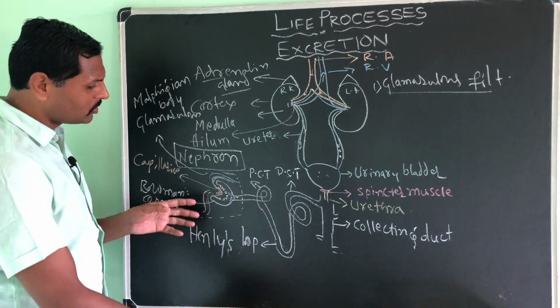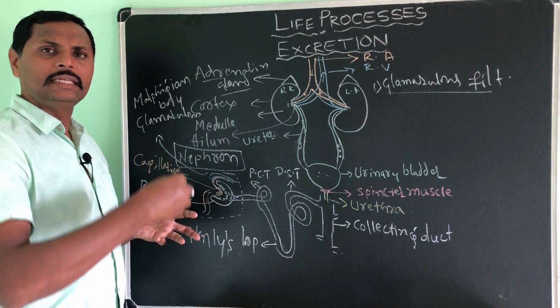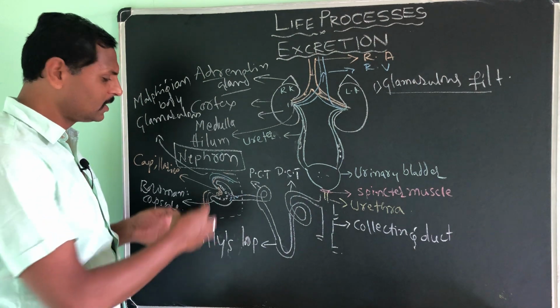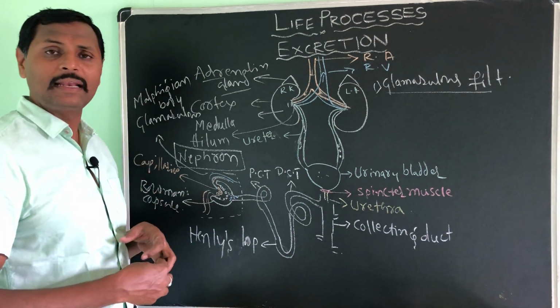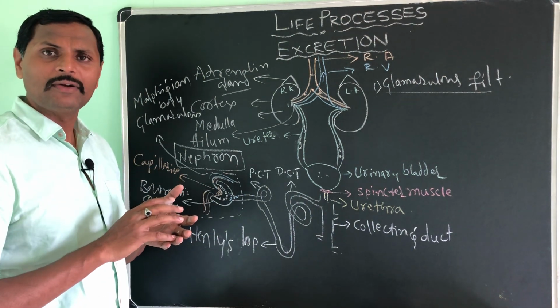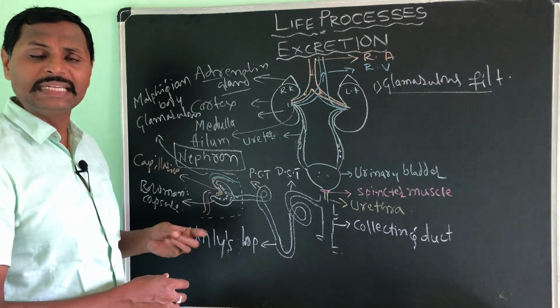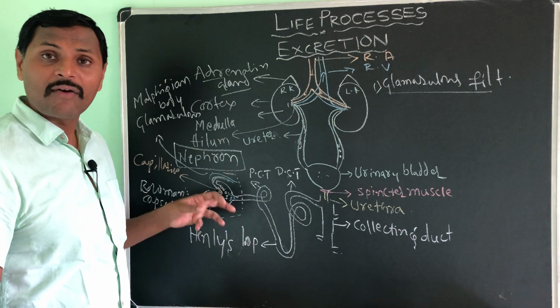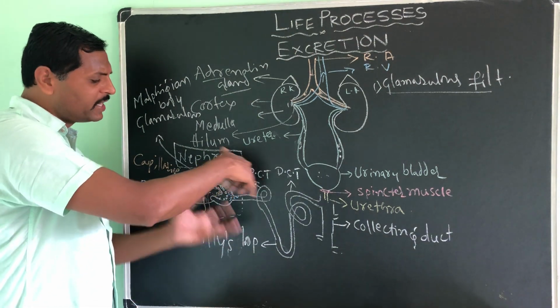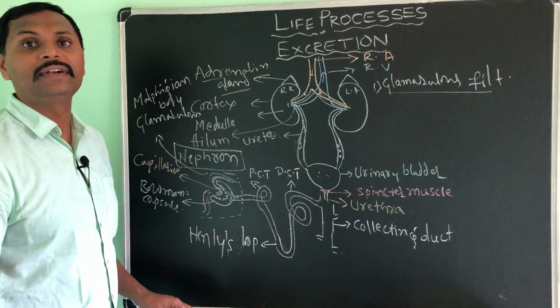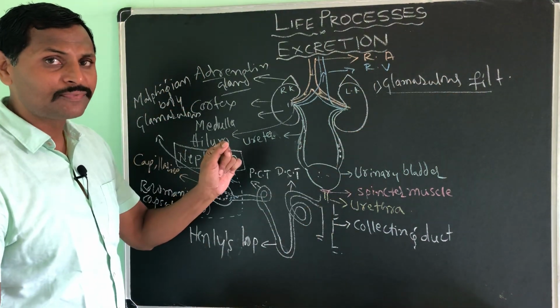So here almost all the constituents of blood except the RBC, WBC and platelets, so many things that are there in the blood like glucose, amino acids, proteins, fatty acids, glycerol, vitamins, minerals and urea, water, salt, everything will be filtered out here in this part. So that is called glomerular filtration. So what is glomerular filtration?